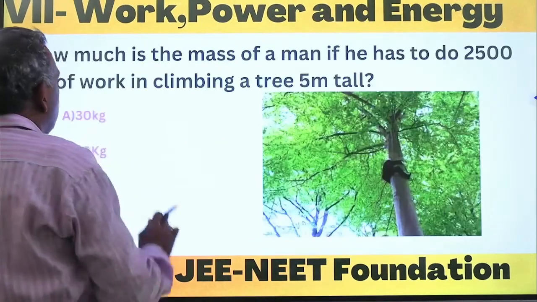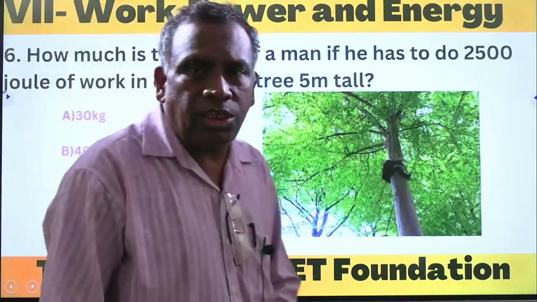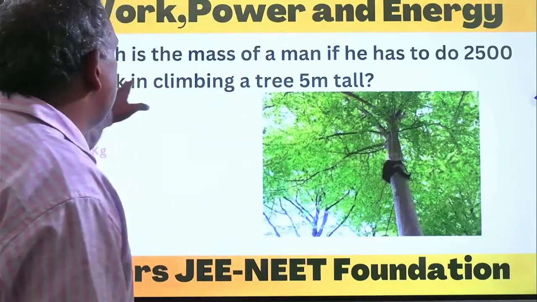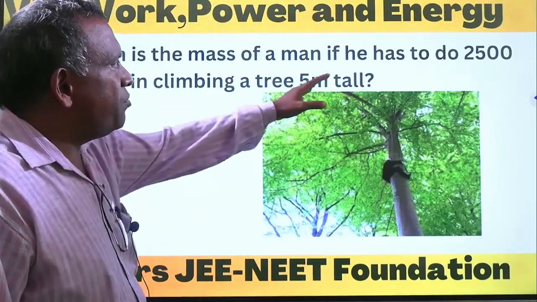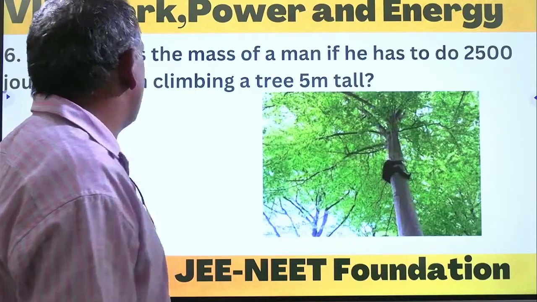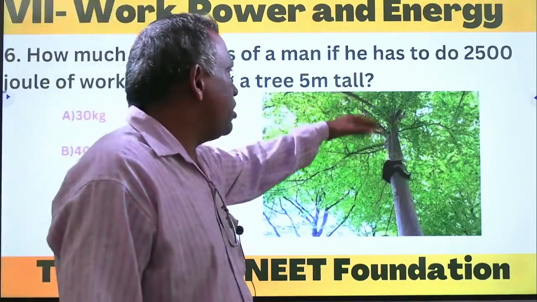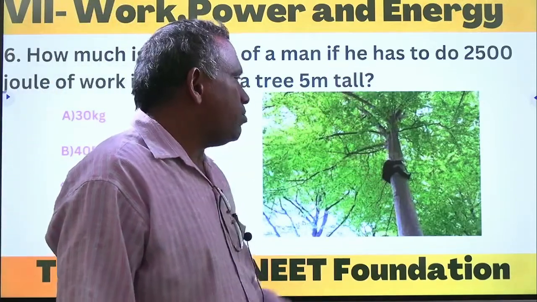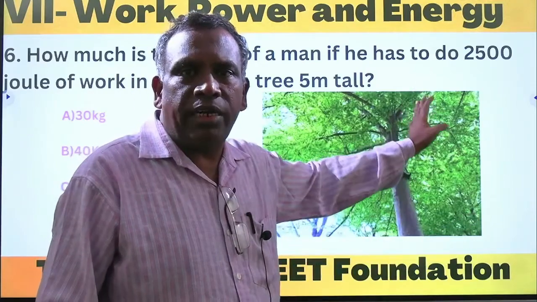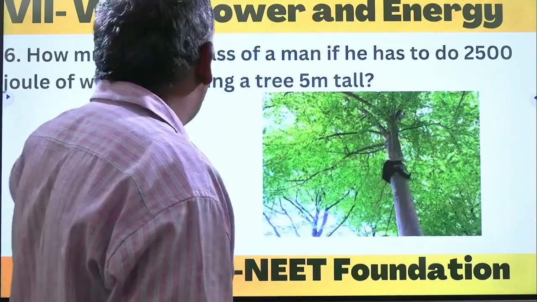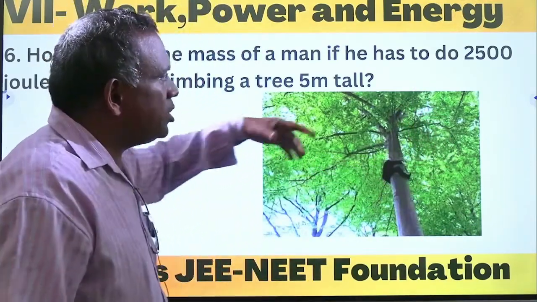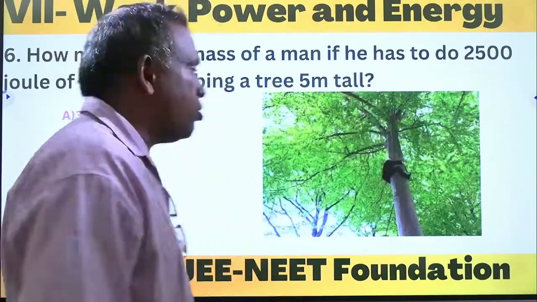Then sixth question: what is the mass of the man if he has to do 2500 joules of work in climbing a tree that is 5 meters tall? The person is at a height of 5 meters, and he is doing work of 2500 joules.